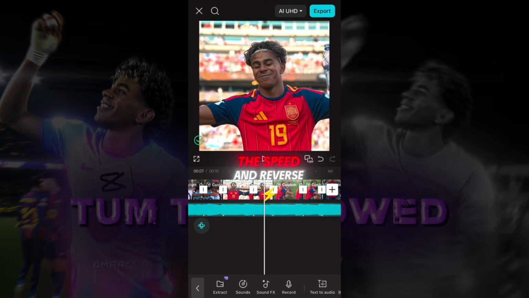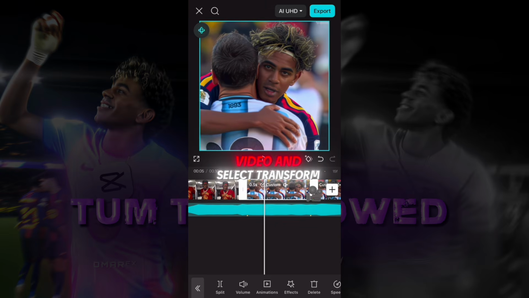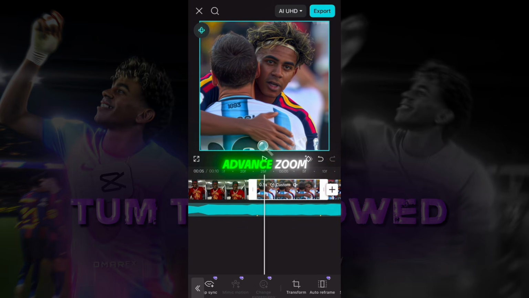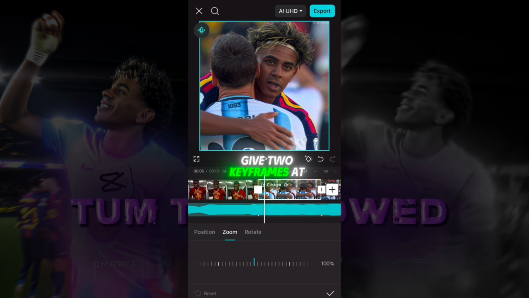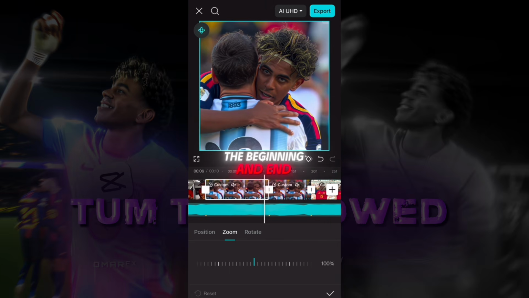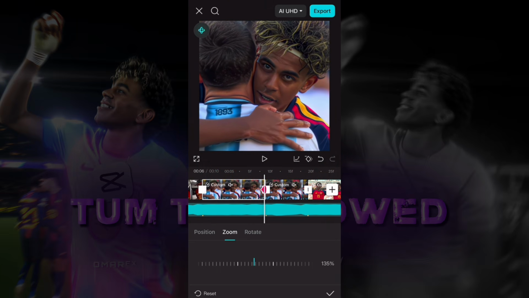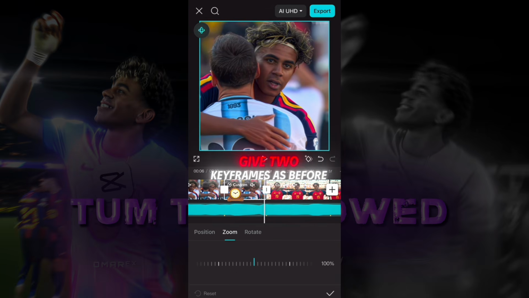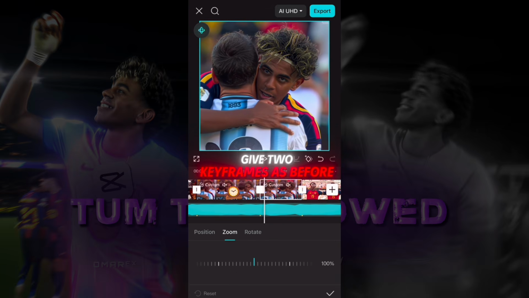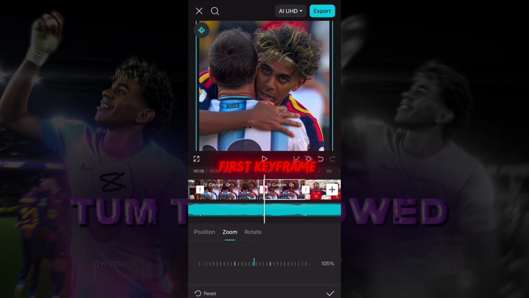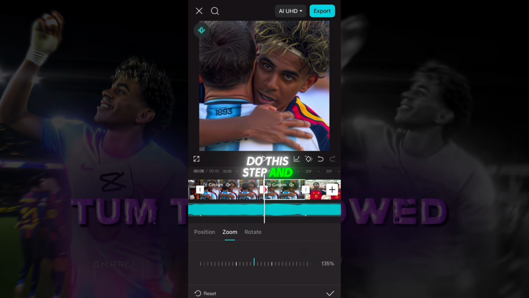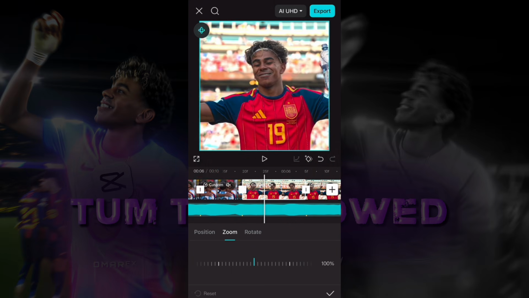After you finish setting the speed and reverse, go to the second video and select Transform, Advance, Zoom. Give 2 keyframes at the beginning and end. Zoom 135 on the last keyframe. For the next video, give 2 keyframes as before, and zoom 135 on the first keyframe. Do this step and before to the next video.